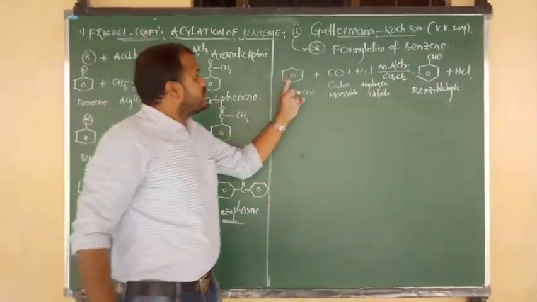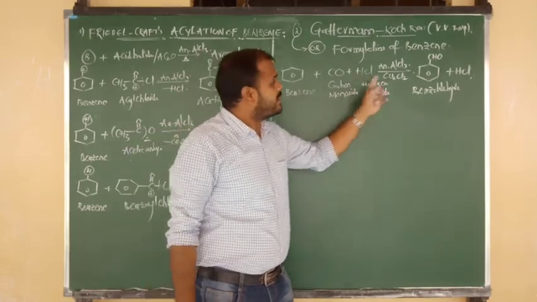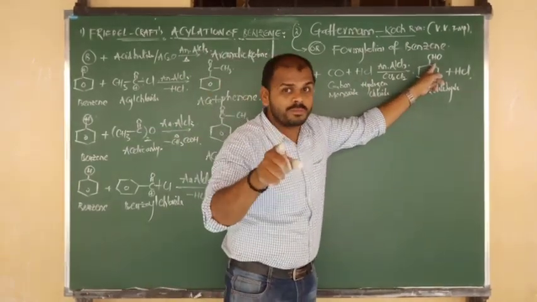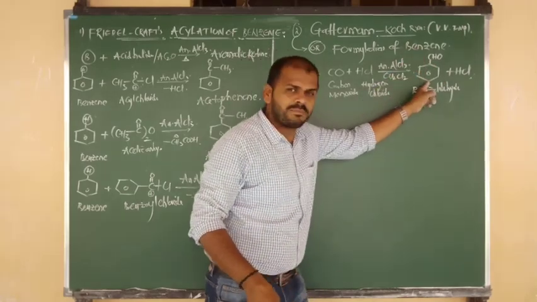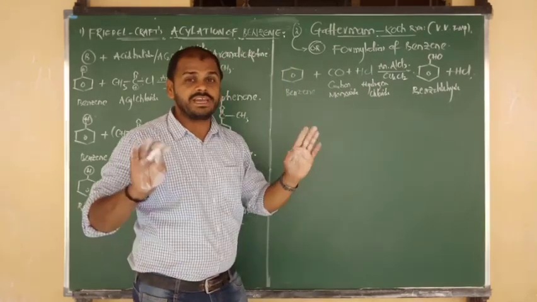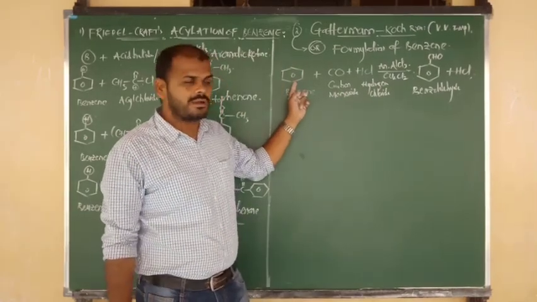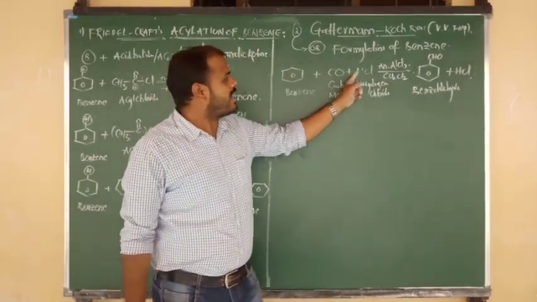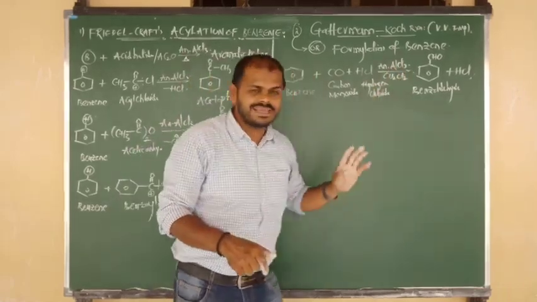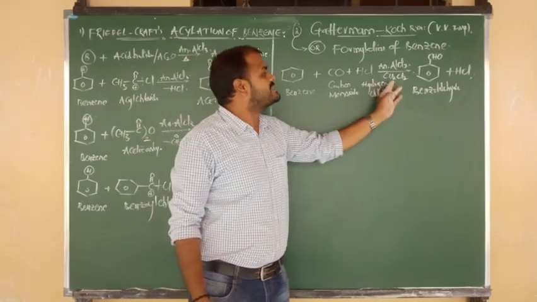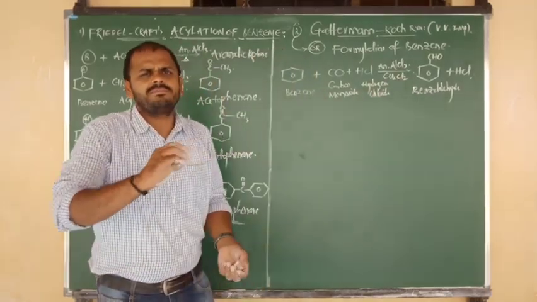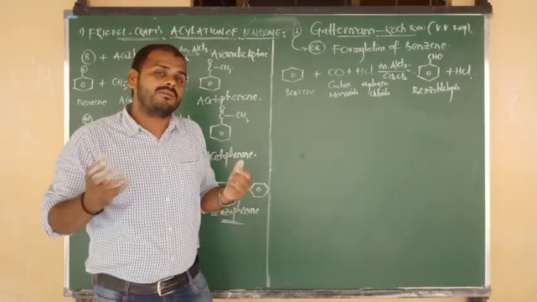Here the benzene group is there, and benzene is connected to CHO, meaning the formyl group attacks benzene. This is called formylation of benzene. Statement: benzene on reaction with carbon monoxide and hydrogen chloride in presence of anhydrous AlCl3 and traces of cuprous chloride gives benzaldehyde. Such a simple statement we can write ourselves.